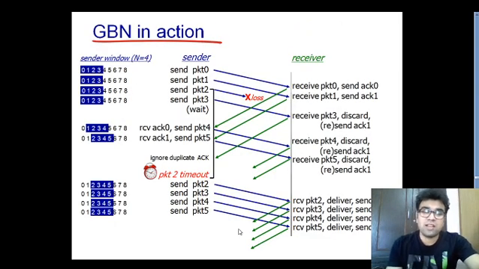Now you will understand this Go-Back-N protocol very clearly, because now you will see this protocol in action. As you can see, we have the sending side and the receiving side. We have a window size available at the sending side. You can see N is equal to 4 over here, that means 1 2 3 4. In this window we can have 4 packets which can be sent without waiting for the acknowledgement from the receiving side.